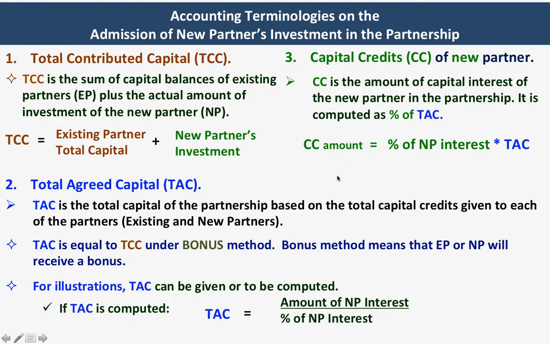In doing the algebra, one of the items here can be unknown. So you have to know this equation. Class, take note that this CC amount will be the amount of new partners' interest. So it's the same. The amount of new partners' interest is the capital credits of new partner.